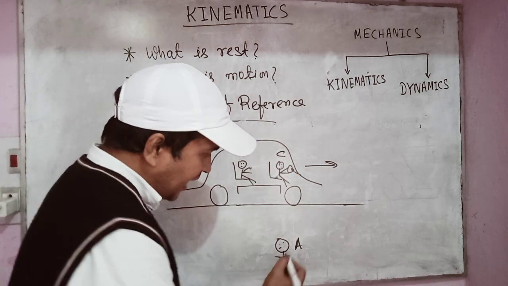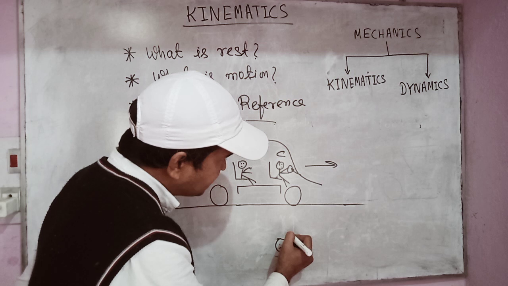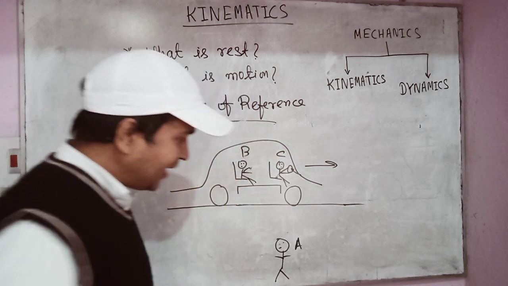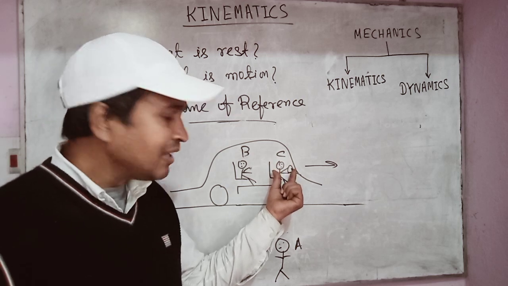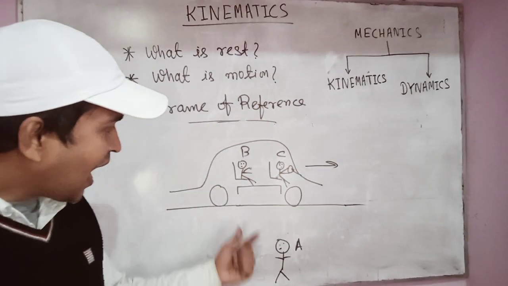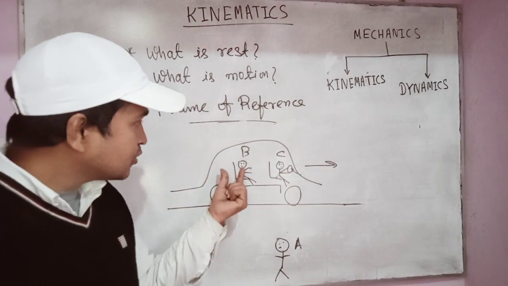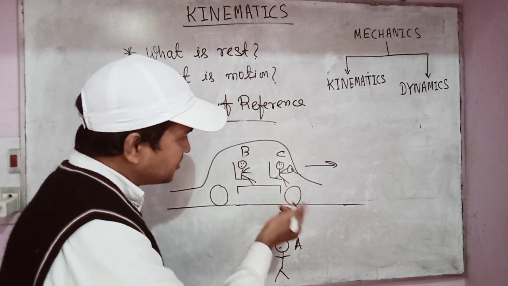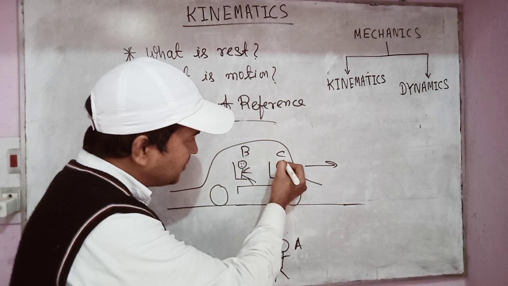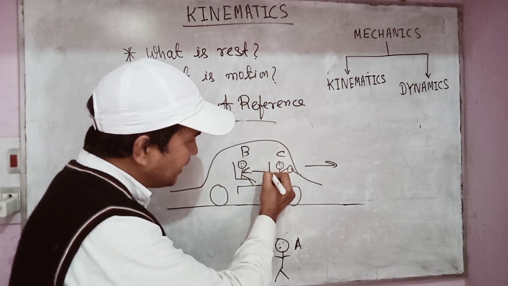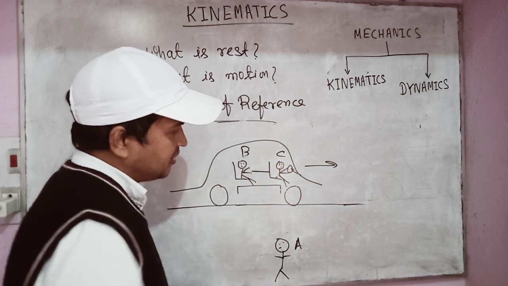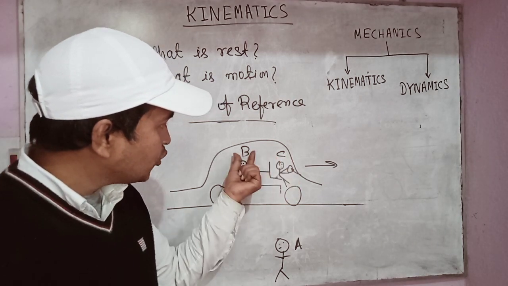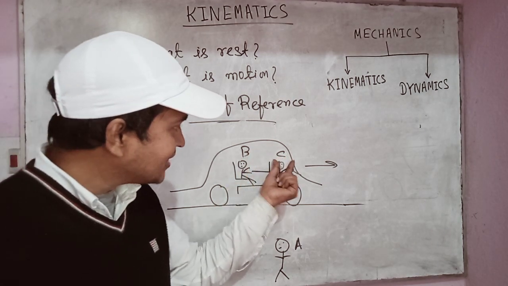We can see that according to A, the position of the driver changes because the car is moving. So A says that the driver is in motion. Now I ask the same question to B. What does B observe? B observes that the position of the driver C from B is always fixed. There is no change in any position of C according to B. So B says that the driver is at rest.